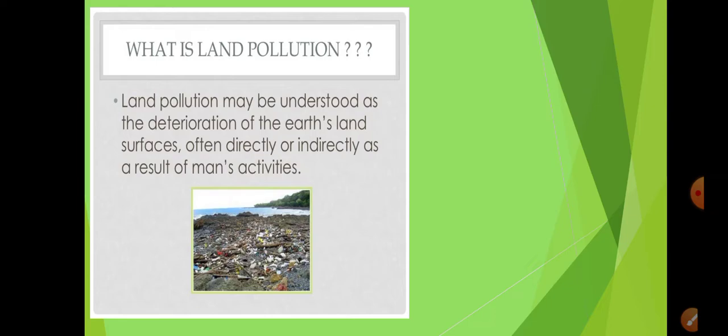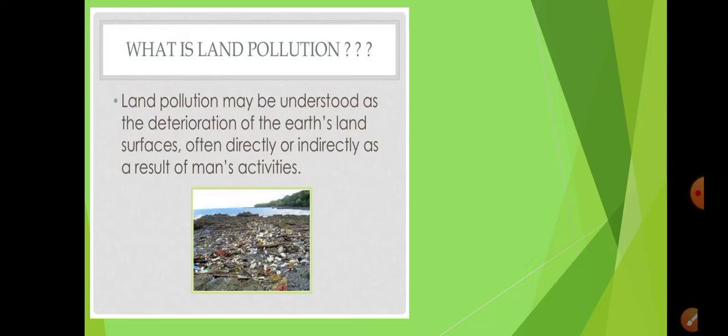So in all the different types of pollution that we had discussed in the previous classes, we had found that it is the human activities rather than the natural sources which result in the degradation or change in the quality of the natural resource, right?